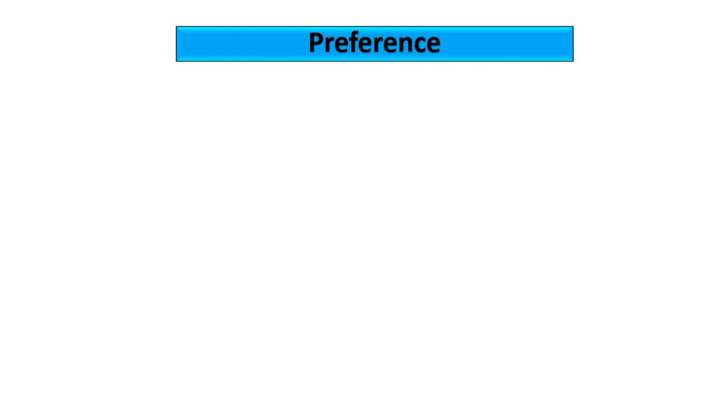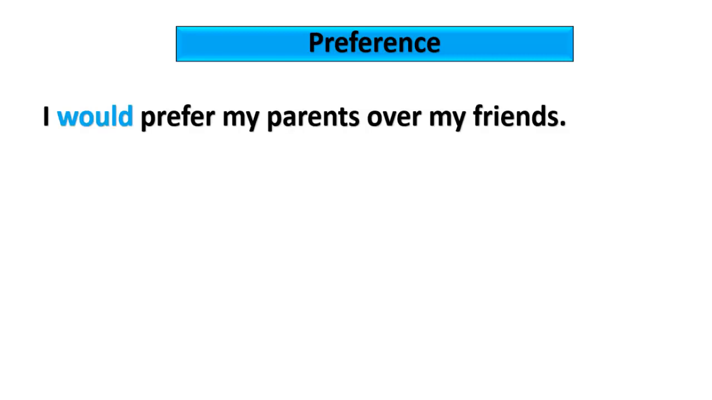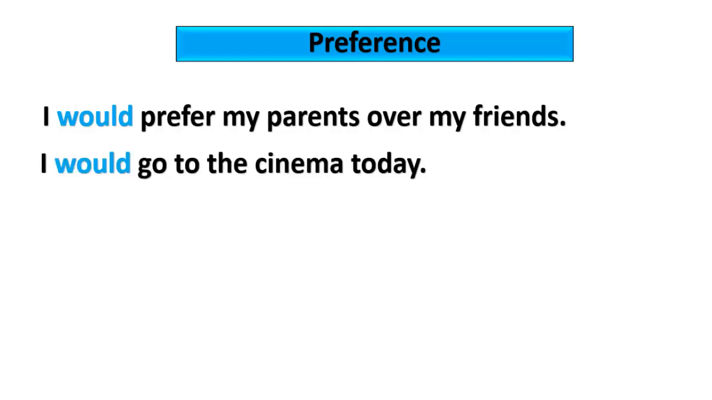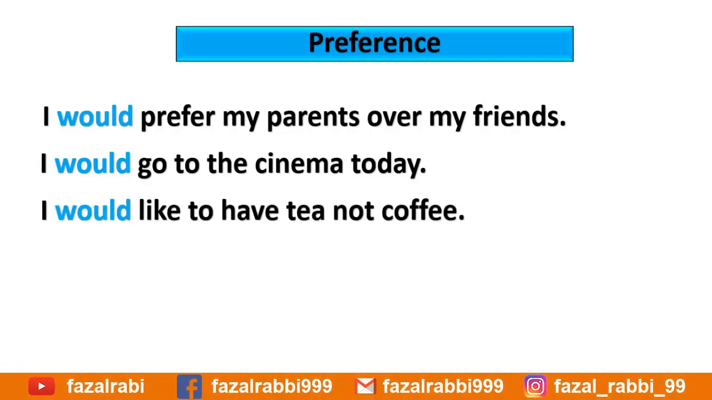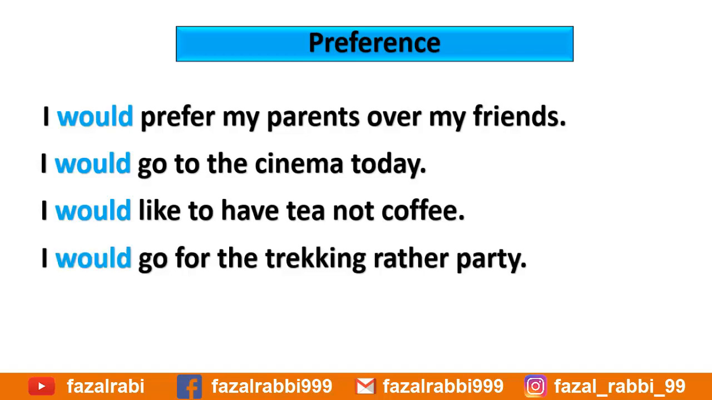For example, if you have a choice between family and friends and you prefer family, then your sentence would be, I would prefer my parents over my friends. I would go to the cinema today. Today my preference is to go to the cinema. I would like to have tea, not coffee. If there is a choice between tea and coffee, I would prefer tea, so it is preference.